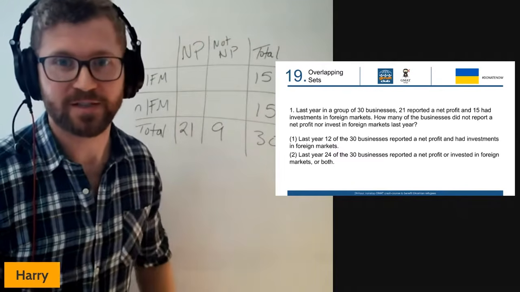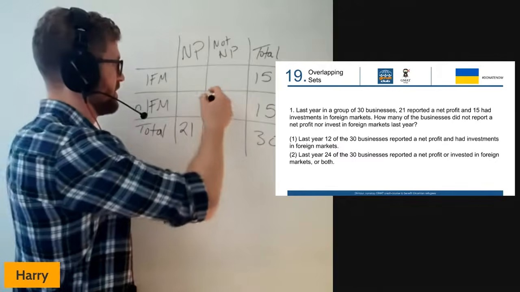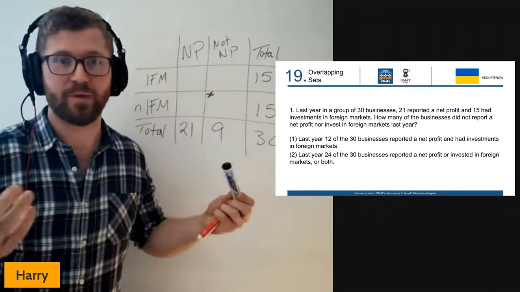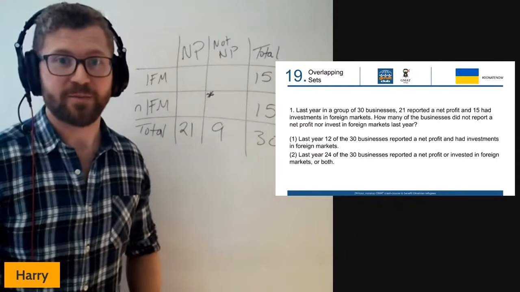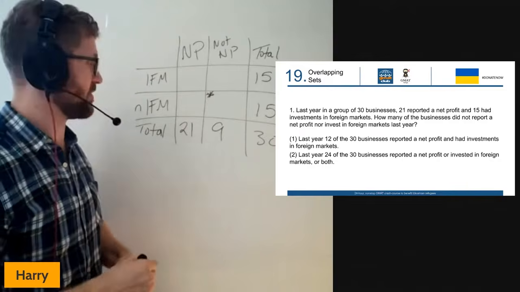Now, the question gives us how many businesses did not report a net profit nor invest in foreign markets. So I'm looking for that box there. If I can fill in a number there, then we're done. So first piece of information, 12 of the 30 businesses reported a net profit and had investments in foreign markets.